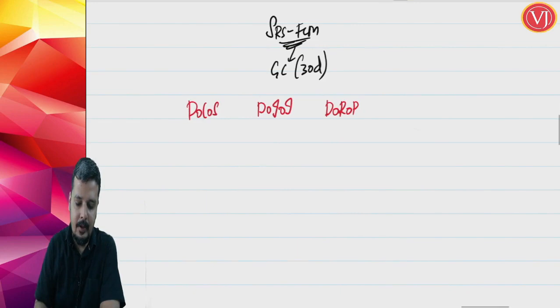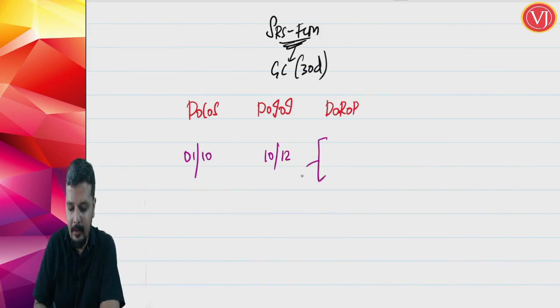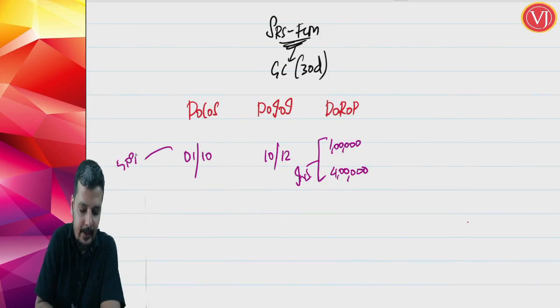Date of completion of service, let us assume, is 1st of October. Actual date of issuance of invoice, let us assume, is raised on 10th of December. Date of receipt of payment is received in installments: 1 lakh is received and 4 lakh is received, supposing the contract was for 5 lakhs.